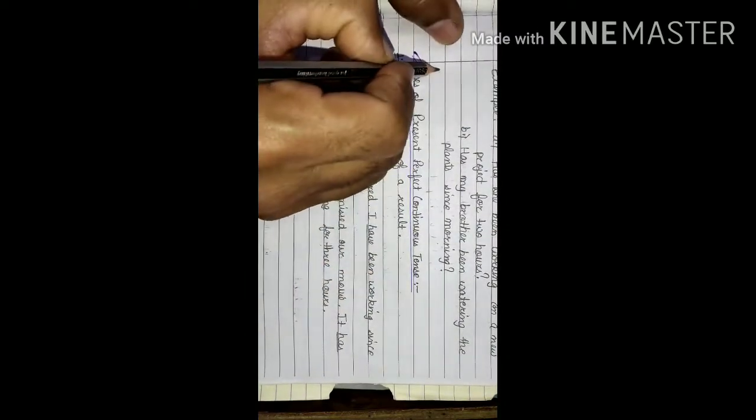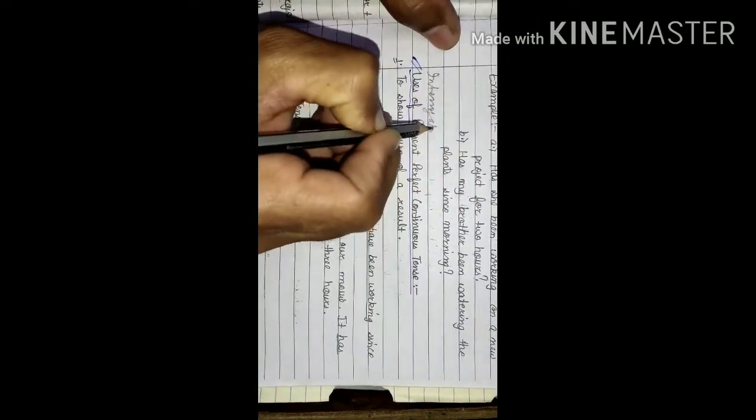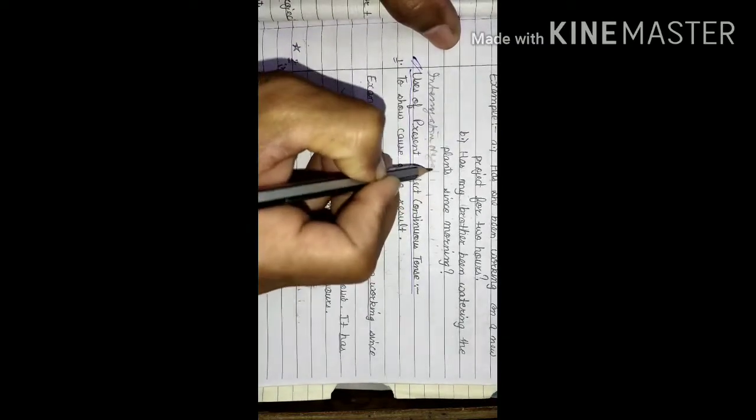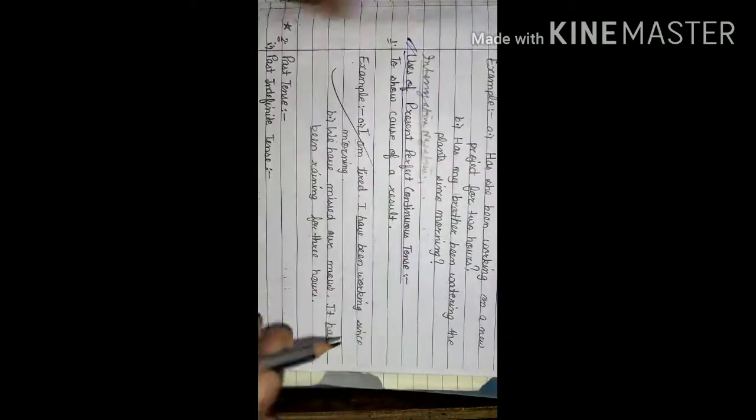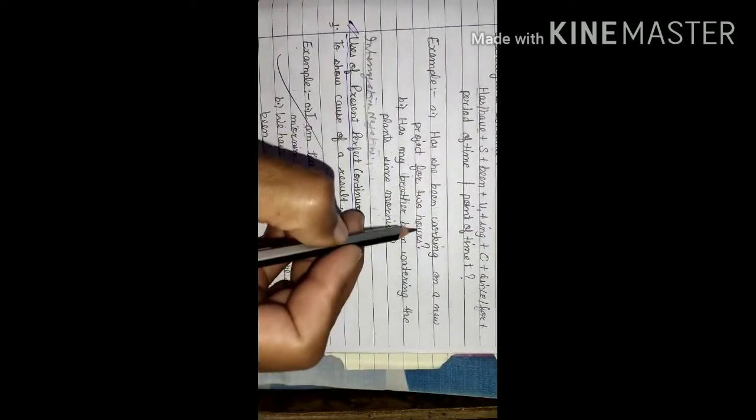There are the uses. Before that, we can also make one more sentence, that is one more formula, for interrogative negative. For example, has she not been working on a new project for 2 hours?